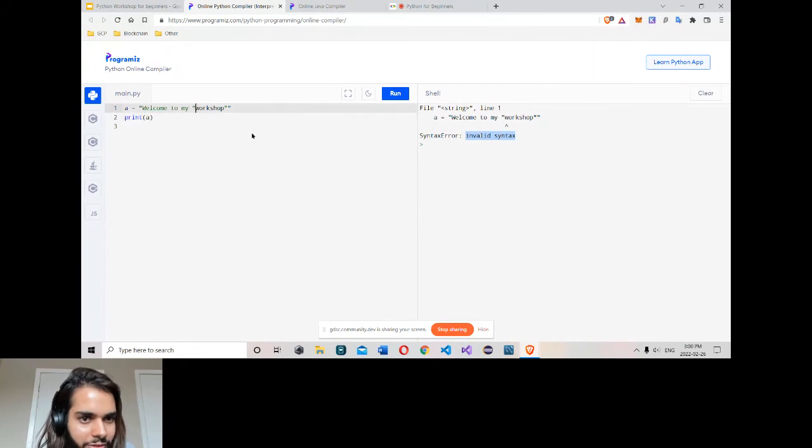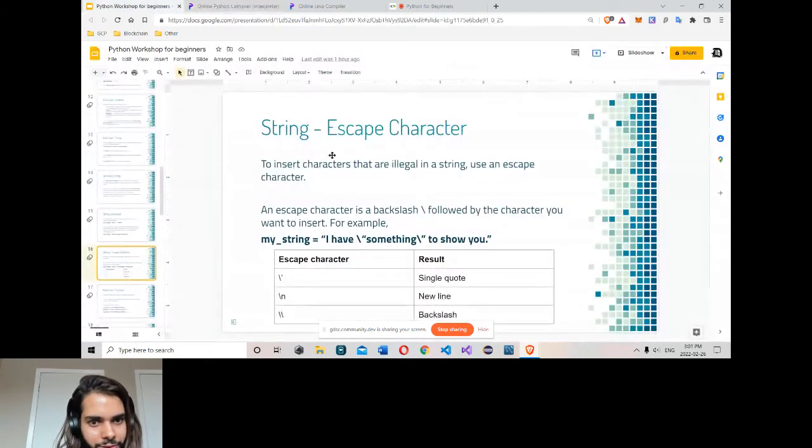So to make it work, we use something called backslash here, and backslash here. Now click run. I get a double quote here. So simply, to use any illegal character, use a backslash then the character. Here, the escape character is a backslash followed by the character you want to insert. You can set it like this way: backslash, double quote, backslash, double quote.